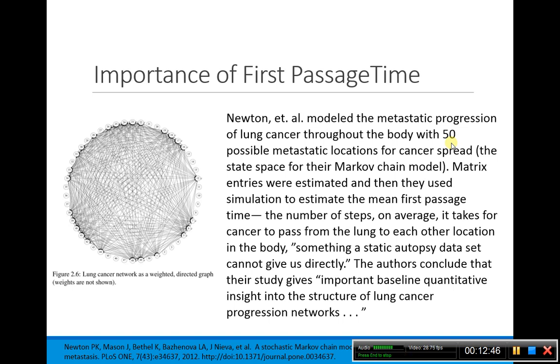They actually estimated what the probability transition matrix would look like based upon autopsy results, but actually figuring out how long it would take in general to go from the lung to other parts of the body is not something that they could figure out using an autopsy. So they say that this is an important baseline quantitative insight into the structure of lung cancer progression throughout the body. So it is useful. This mean first passage time all by itself is just a useful thing as well.